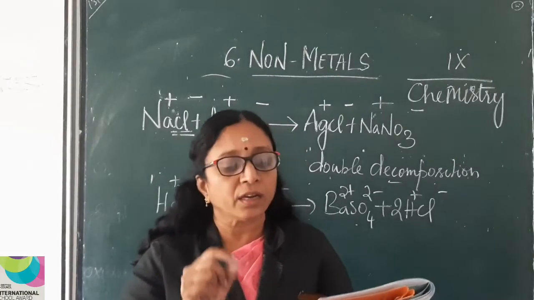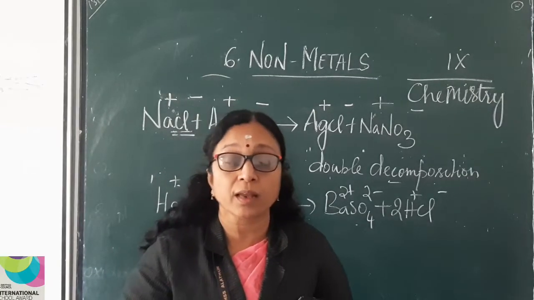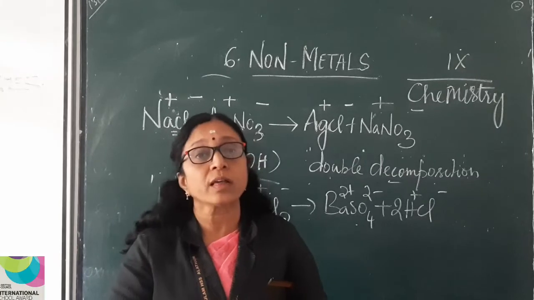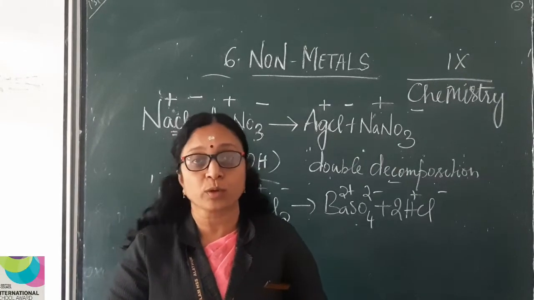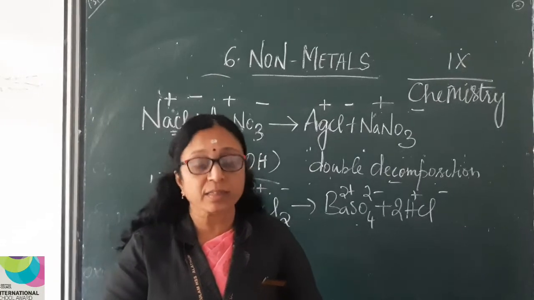Reaction H, Na2SO4 plus BaCl2 gives BaSO4 plus 2NaCl. It's a double decomposition reaction. Place it in suitable boxes. This you can do in the textbook itself. The chapter is over. Now we move to let us assess.